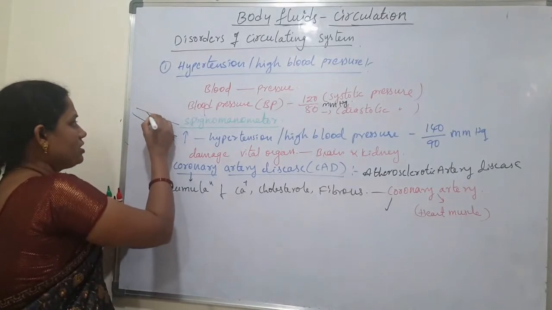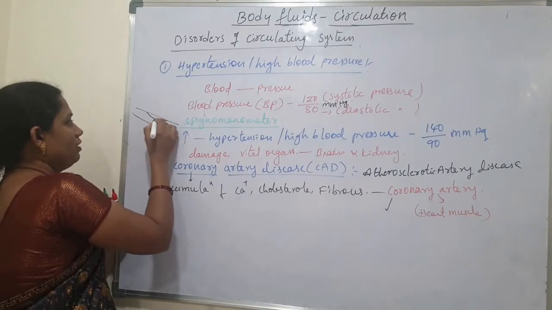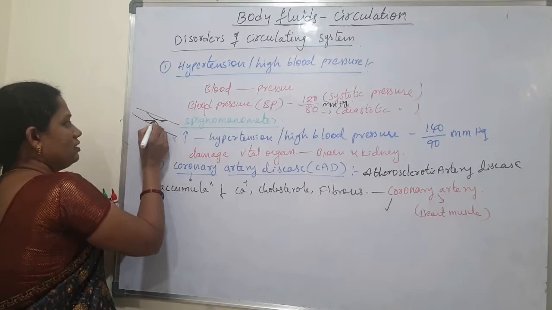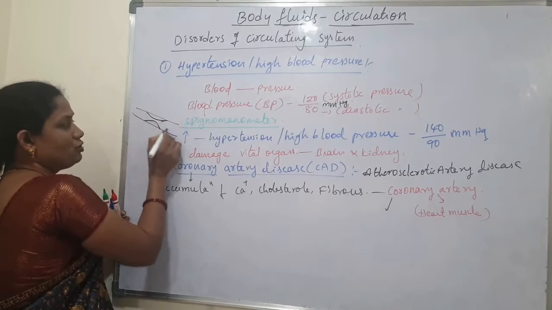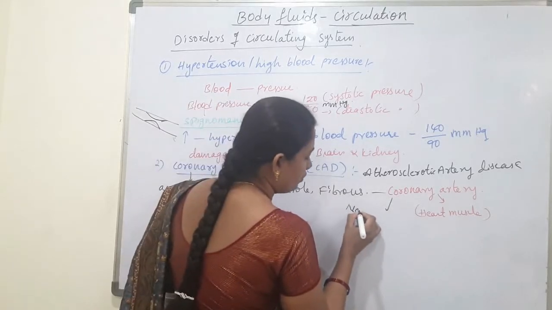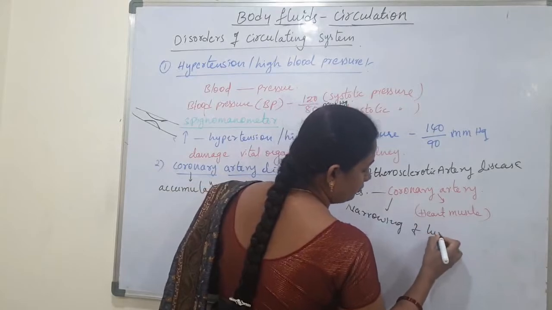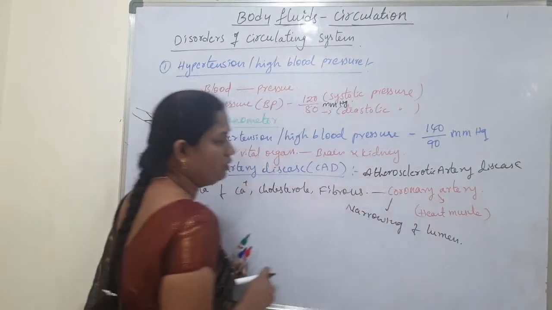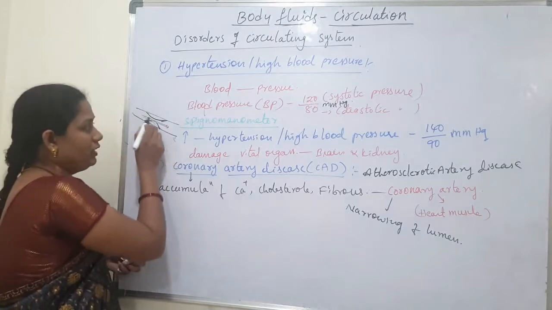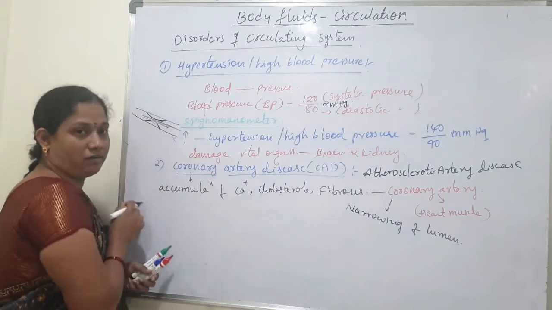If accumulation takes place in this tube, the lumen of the tube decreases, causing narrowing of the lumen of the coronary artery. As a result the blood cannot easily pass into the heart.